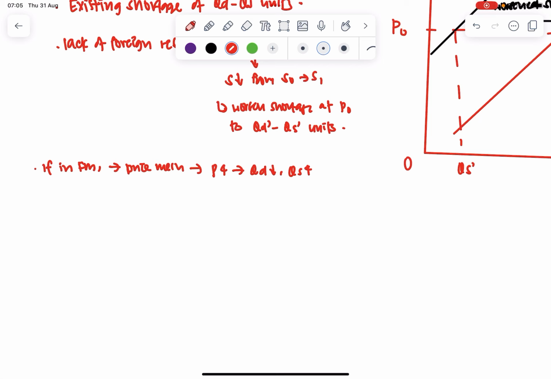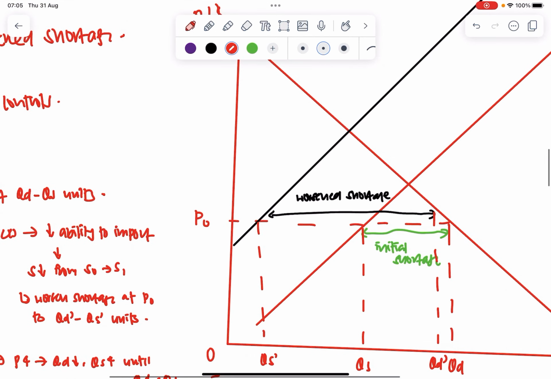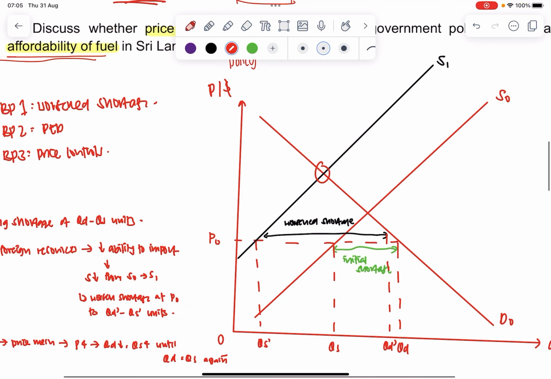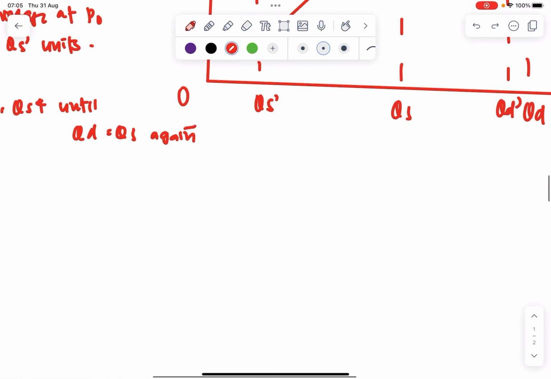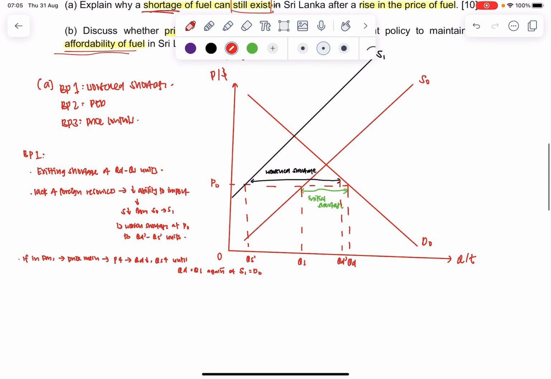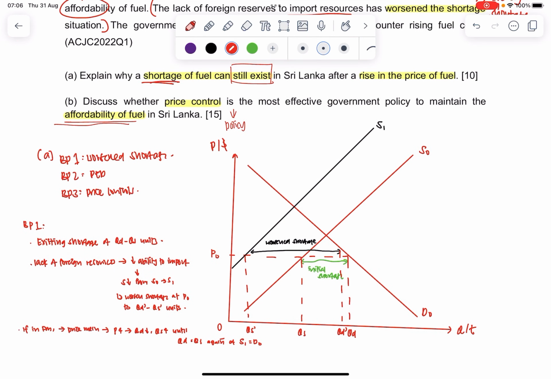Where's the new equilibrium formed? When quantity demanded equals quantity supplied again. And theoretically speaking, this should be at this point, correct? Where S1 meets D0. So here I explain what should happen, right? So I already explained the worsening of the shortage and I explained what should happen.